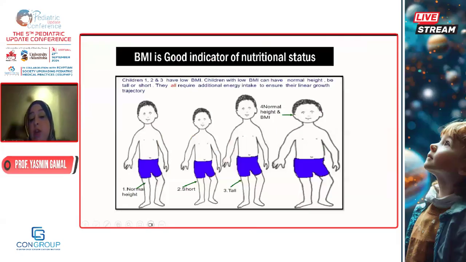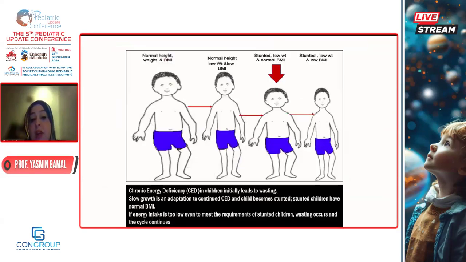And BMI is a really good indicator of the child's nutritional status, but beware, because sometimes we are faced with a child with a normal BMI. But when we take a history, this child has a chronic energy deficiency over a long period of time that eventually affected the height. So if we have a child with a chronic energy deficiency that affects the weight and consequently the height, this child will have a normal BMI. This is not a normal child. You have to detect this by taking a good history and examination of the child. So sometimes BMI could be tricky.